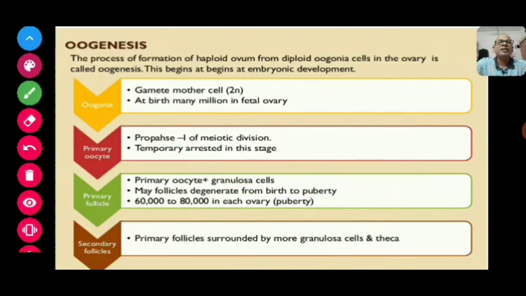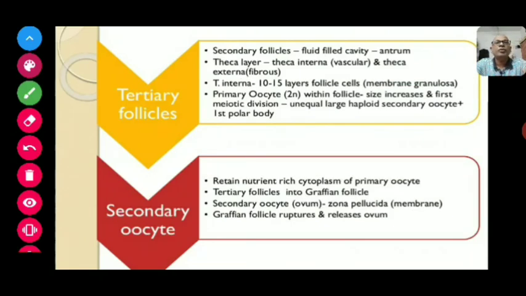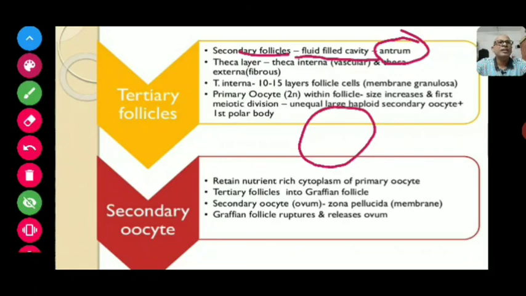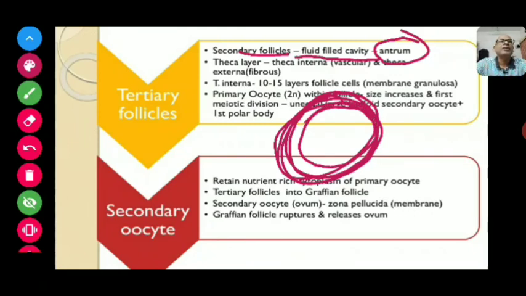After that, these secondary follicles will get converted into tertiary follicles, when a fluid filled cavity, known as the antrum, is formed. There is the theca interna, a vascular layer, and the theca externa, which is fibrous.